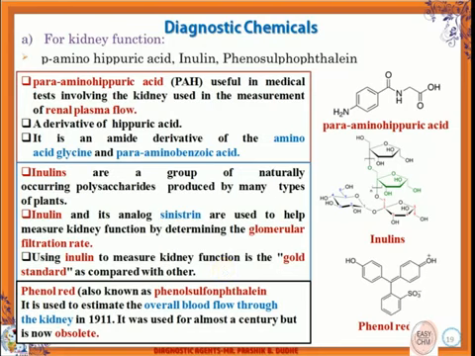Then comes phenol red, also known as phenolsulfonphthalein compound. This is the structure of phenol red. It is used to estimate the overall blood flow through the kidney, and it was first used in 1911 to check the blood flow through the kidney, because it comes out from the kidney and gives a specific color. But because of the side effects associated with this compound, it was used for over a century, but now it is obsolete and safer drugs have replaced phenol red.